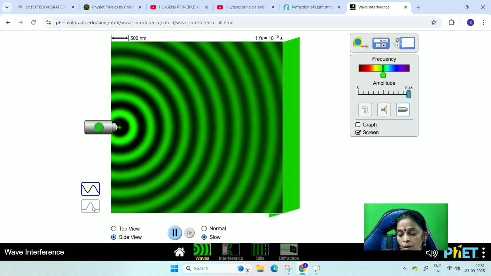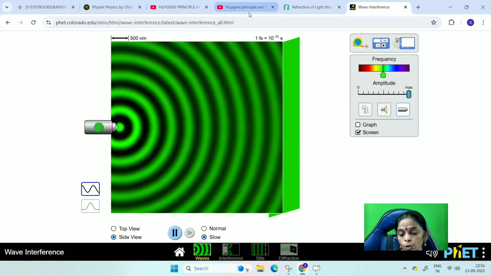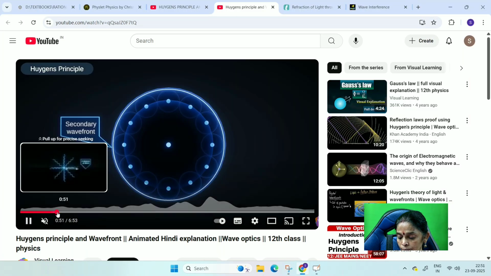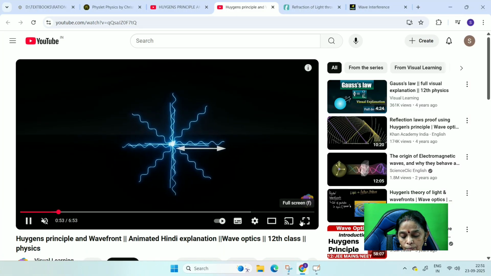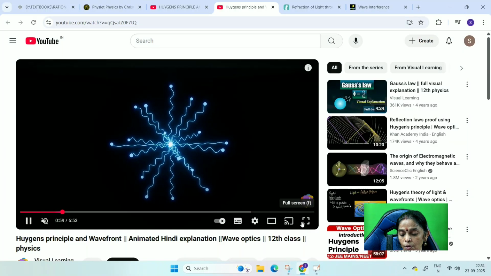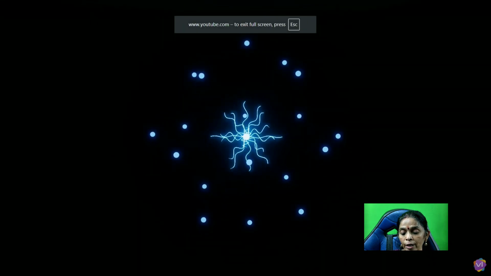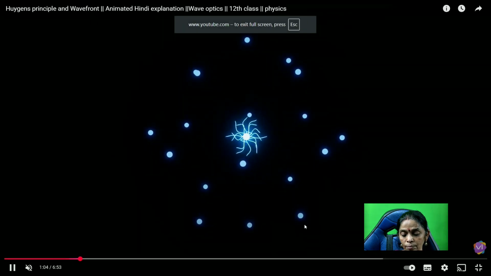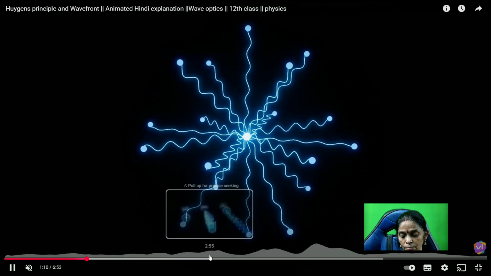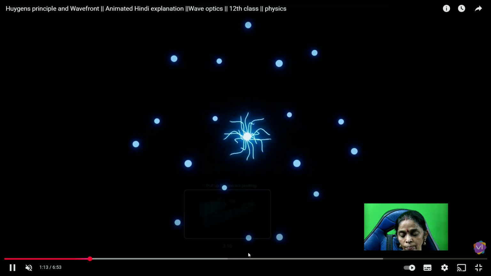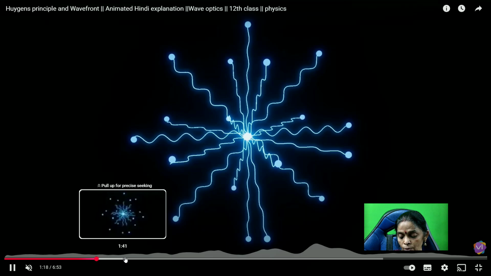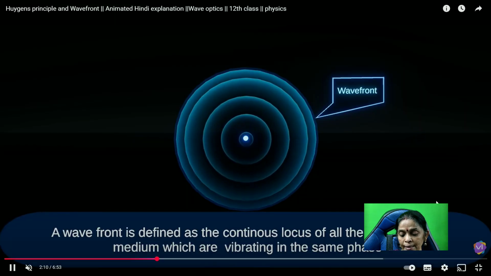Another source. Let me take, you can see here, this is how the wavefront is going to be arising. You can notice that. From the source, look at those points, how the waves are spreading out. So from that, the wavefront is going to be arising like this.